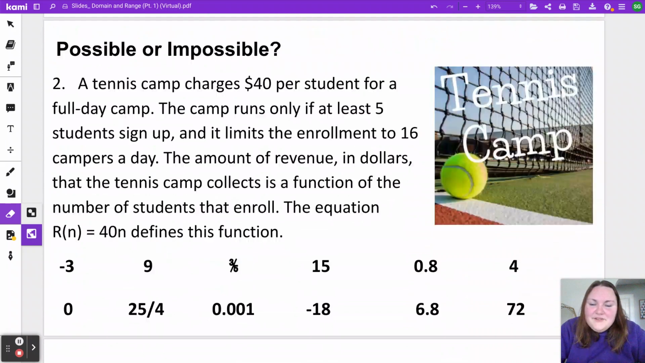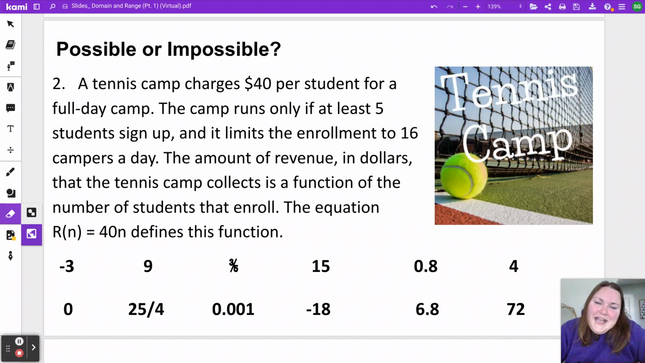We've got one other story we're going to look at, and we're going to do the exact same thing. For this one, we've got a tennis camp charges $40 per student for a full day camp. The camp runs only if at least 5 students sign up, and it limits the enrollment to 16 campers a day. The amount of revenue in dollars that a tennis camp collects is a function of the number of students that enroll.